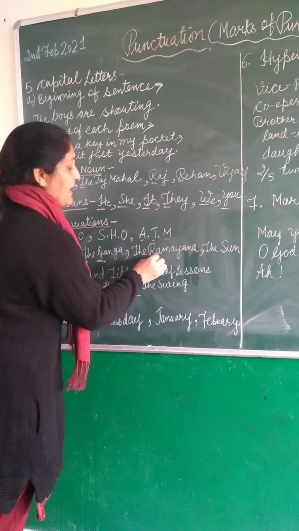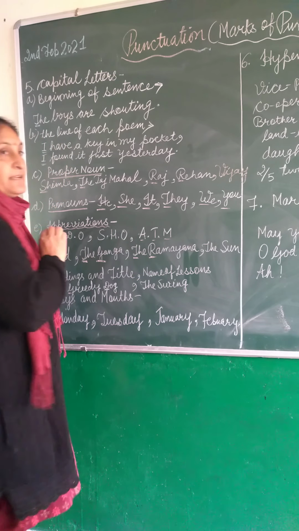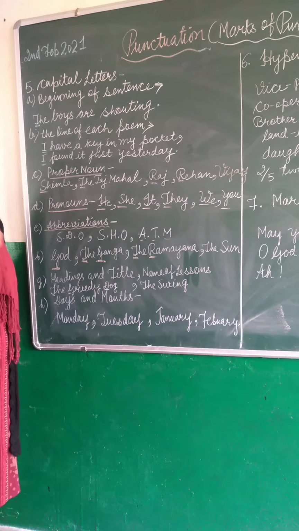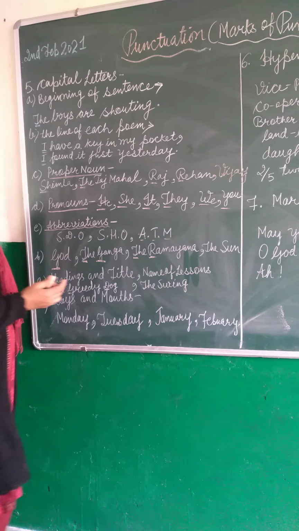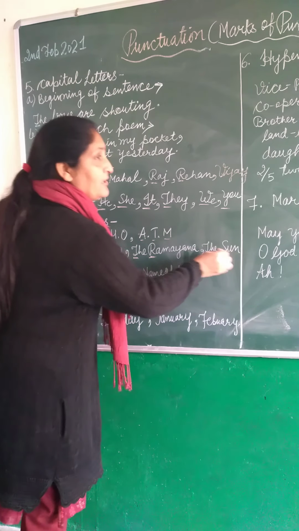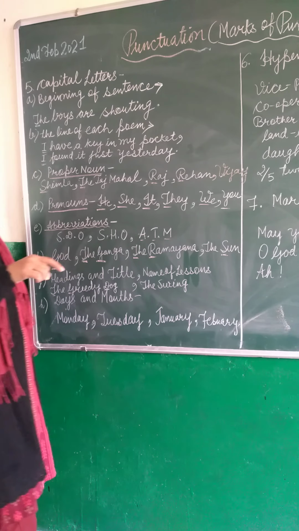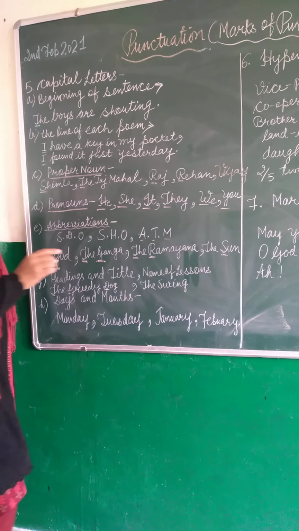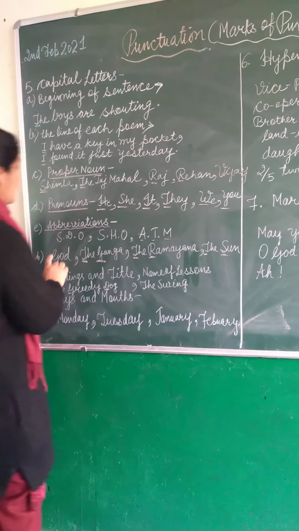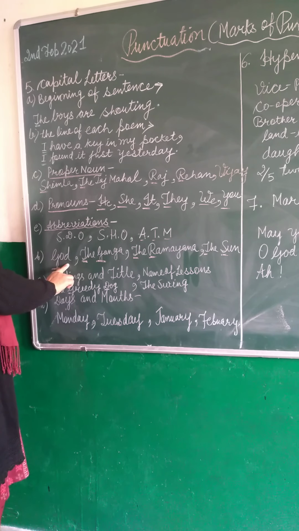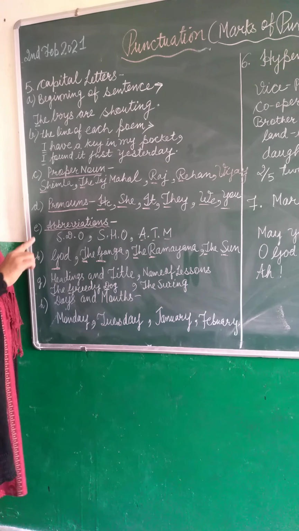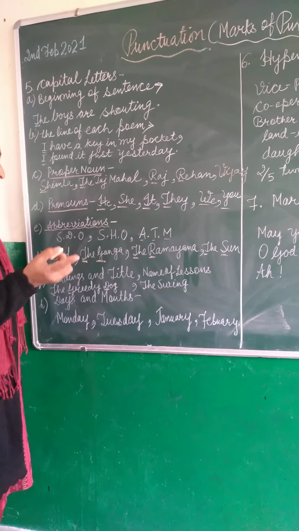R is capital and G is capital. Our sun, the earth, the moon, the sky. S is capital, the earth, E is capital, the moon, M is capital. So these are some universal things where the first letter is always capital.